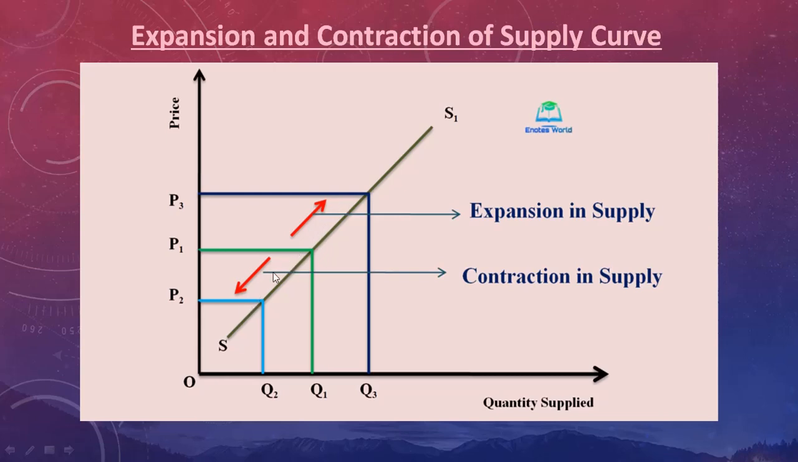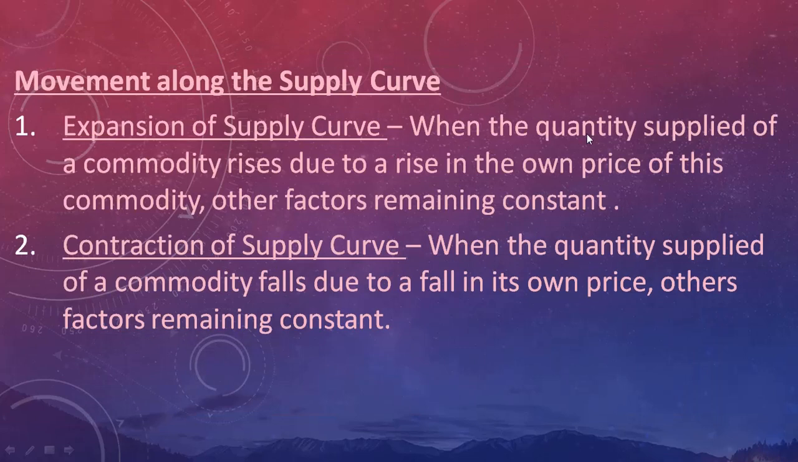It is because of the own price. If the price increases, supply also increases. This is known as expansion. And contraction means price decreases, supply also decreases.